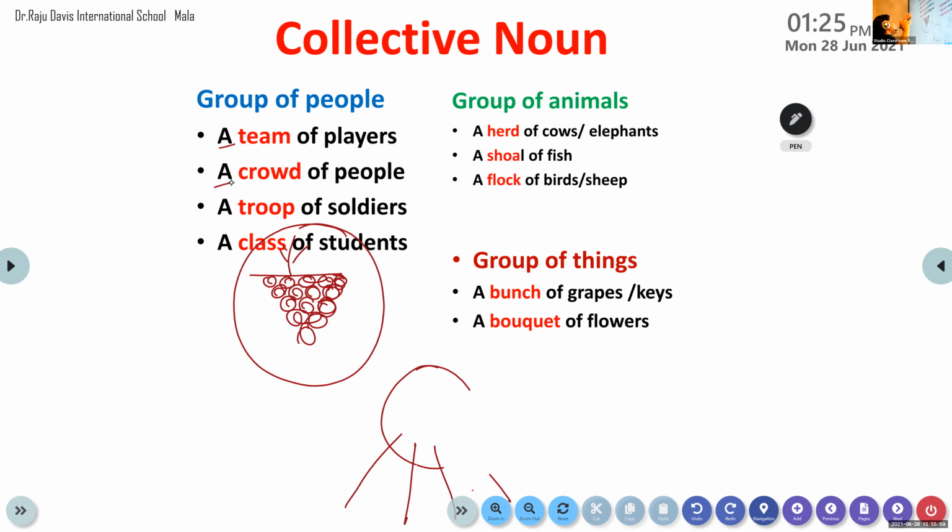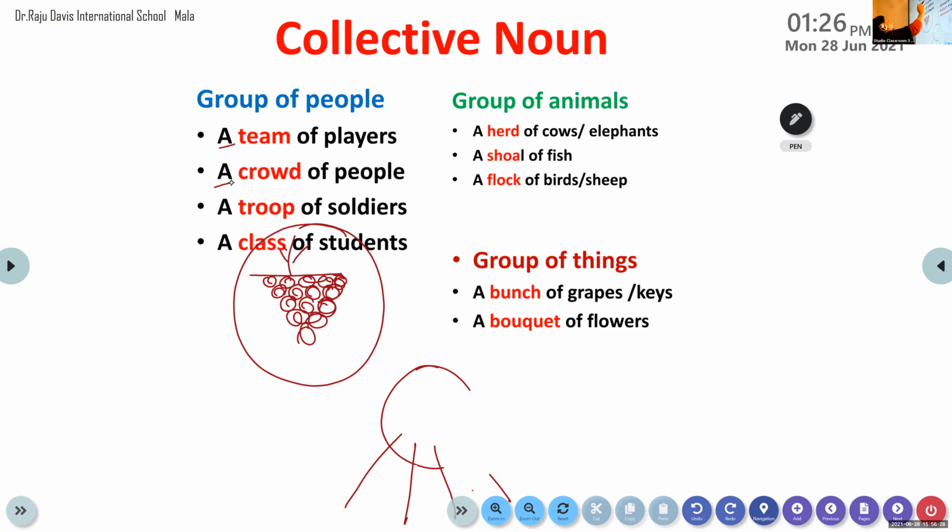If the collective noun starts with a consonant, we usually use a. If it starts with a vowel, then we use an. We already know it. If it is a vowel letter, we use an before the collective noun, and if it is a consonant letter, we use a before the collective noun.